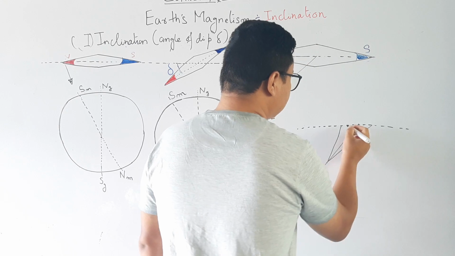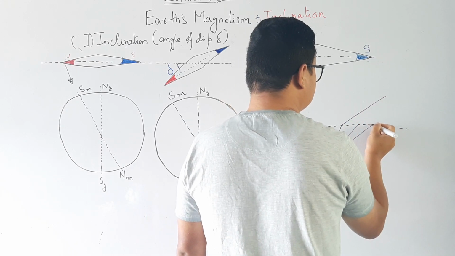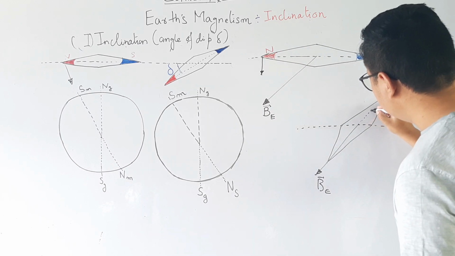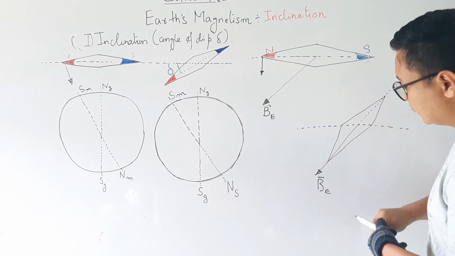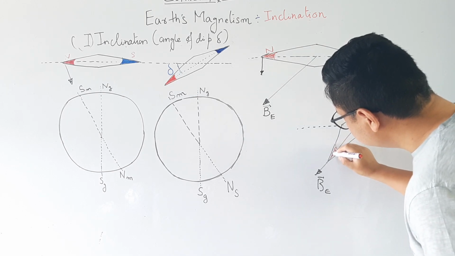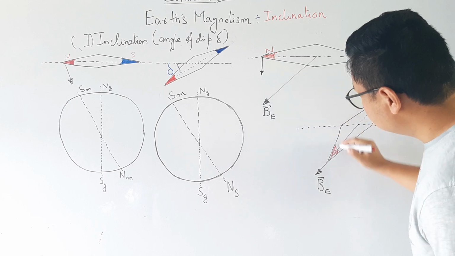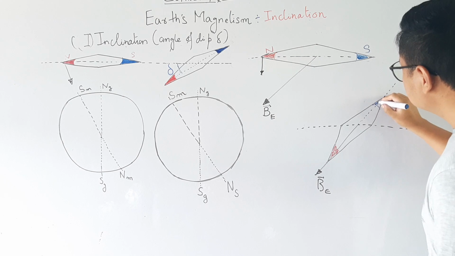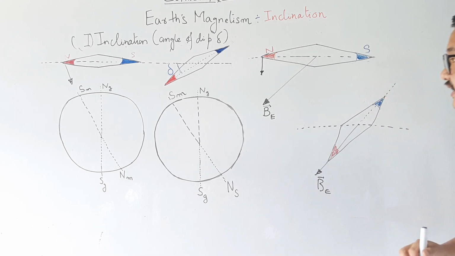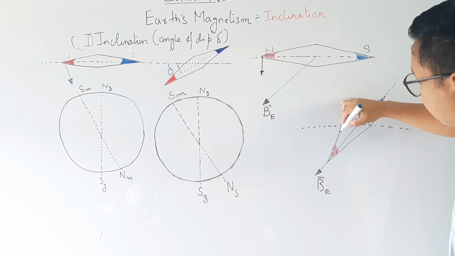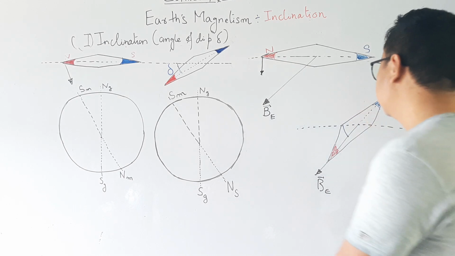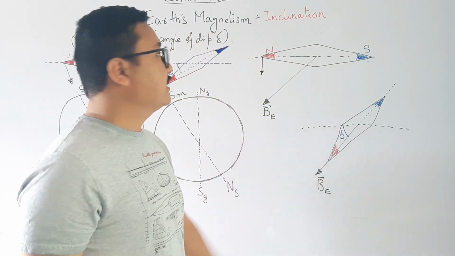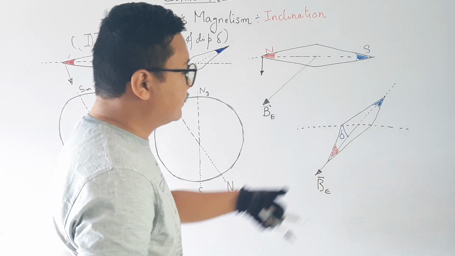This is the first case and this is the second case; you have to write case 1 and case 2. This is my north pole, similar to this one. Here I am getting an angle delta, my angle of dip, denoted by the small letter delta.